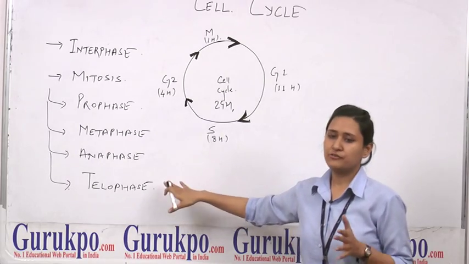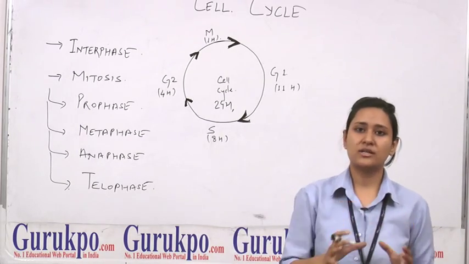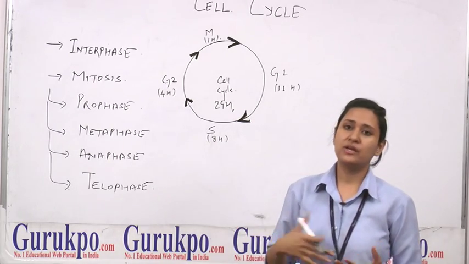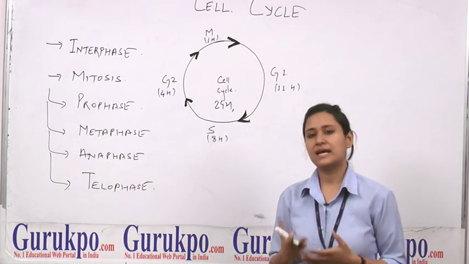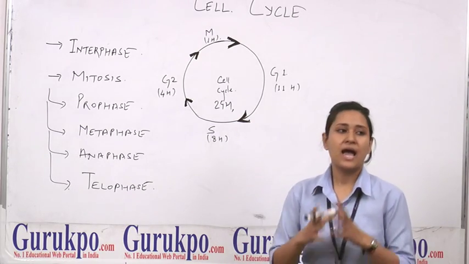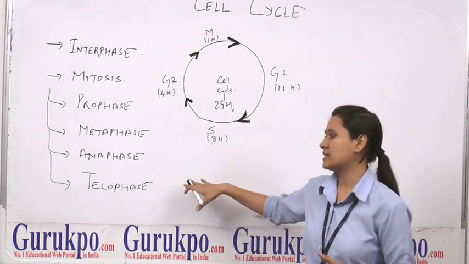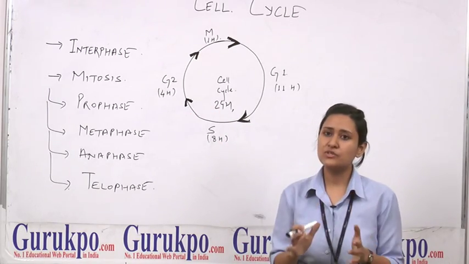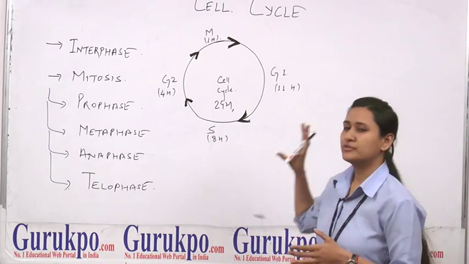Telophase is that phase in which the two daughter cells form. Here the nuclear envelope reappears, the Golgi bodies and ER all reappear, and in this way a particular cell gives rise to two different cells. This is what happens in the case of mitosis. So this was all a brief outlook of the cell cycle.